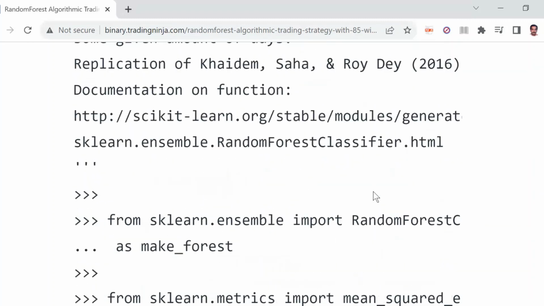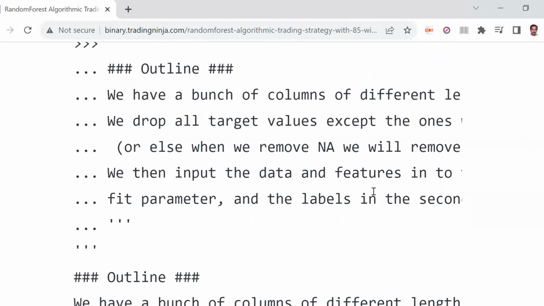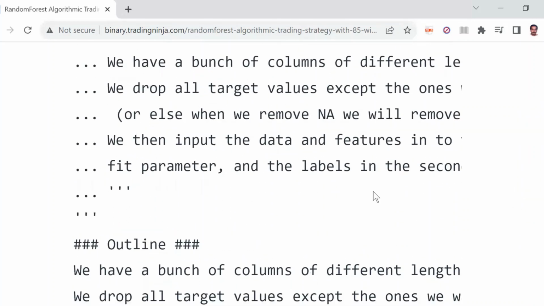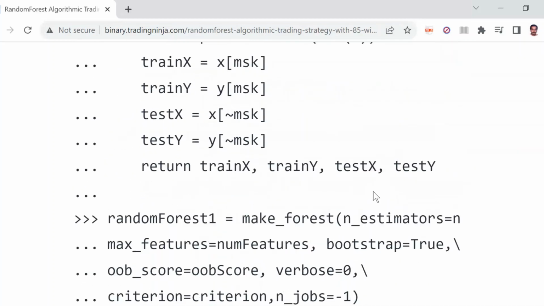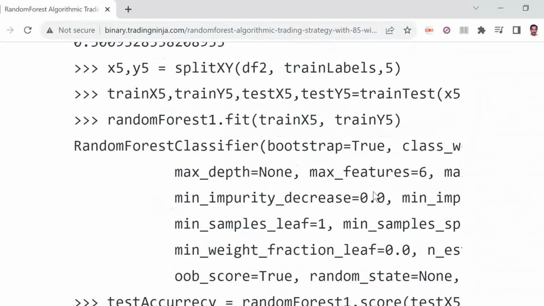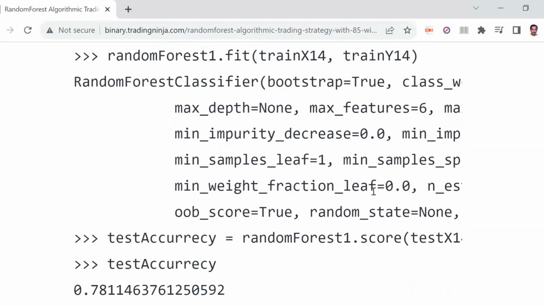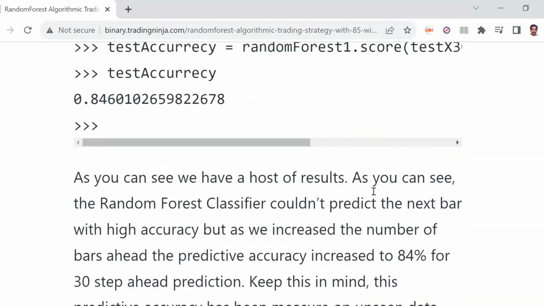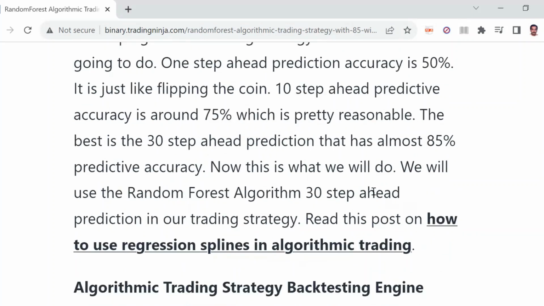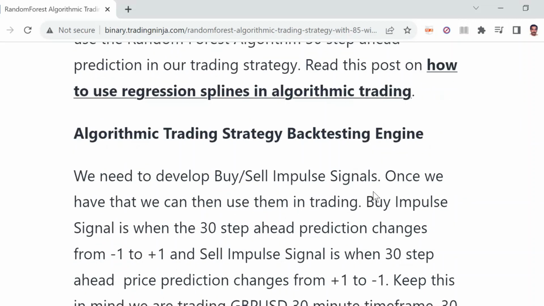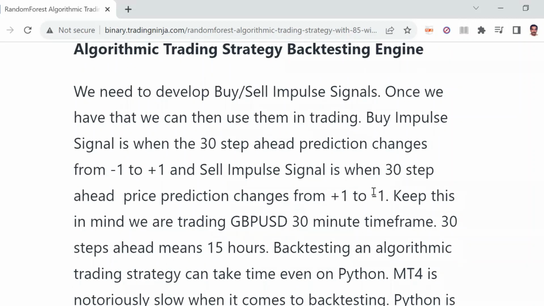We give that data frame that we have made, and we just ask the random forest to classify the targets. These are the results for the different steps. So 1 step accuracy is 50%, well, just like flipping a coin. 10 step accuracy is 75%, which is pretty reasonable, but the best is the 30 step that has 85% predictive accuracy. So now we do the back testing.